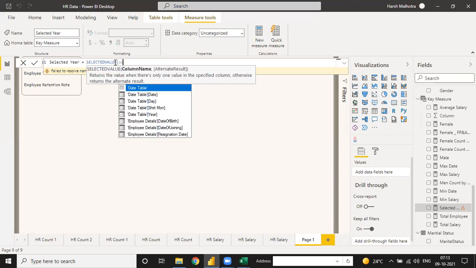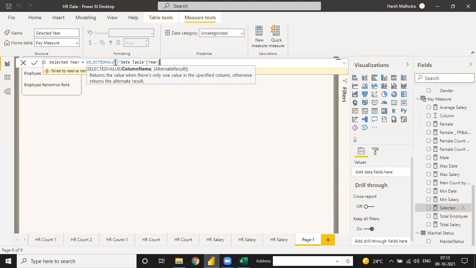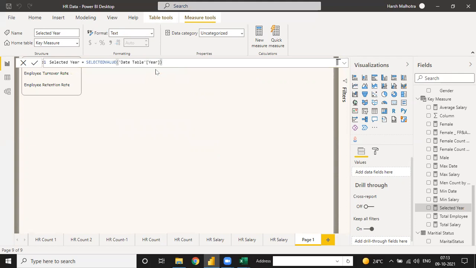Selected value, and we have to select the date table's year only. So date table, year, and just press enter. It means only the year is selected from your date table. So we have a separate year, meaning we have to find the male female ratio by selected year. So this is our first helping measure. A helping measure is one which will help to create the male female ratio. For this, we have to create this helping measure, and go to new measure again.